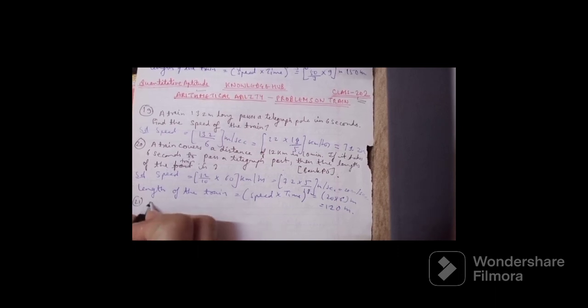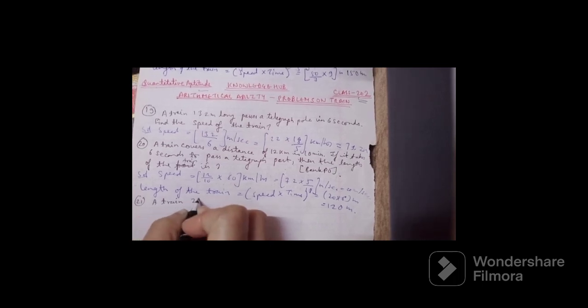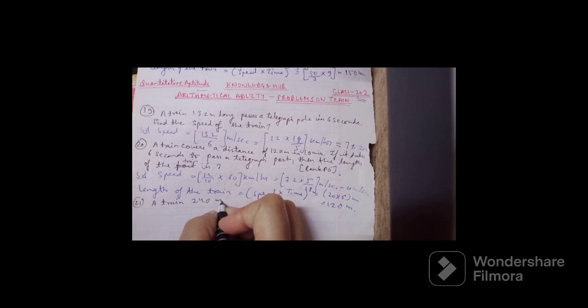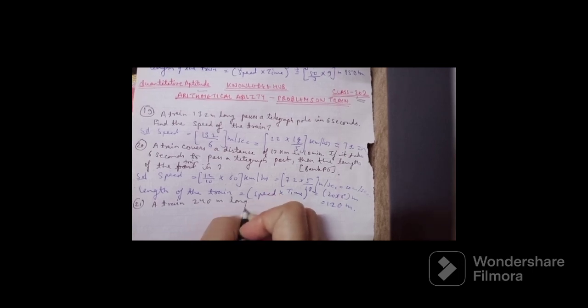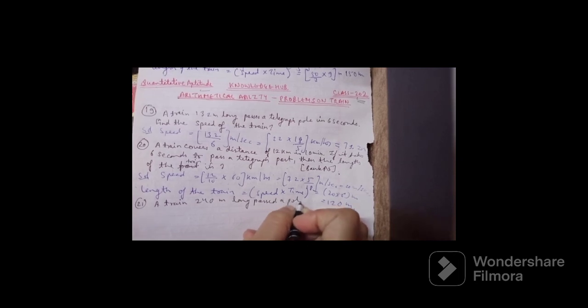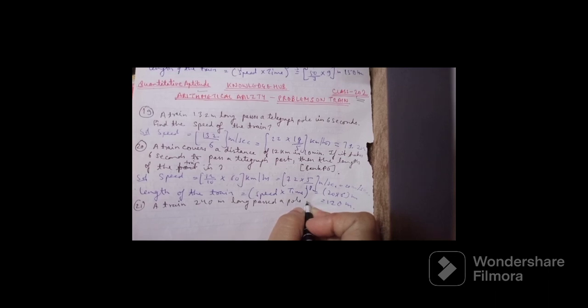21st question of the session. A train 240 meter long passed a pole in 24 seconds.